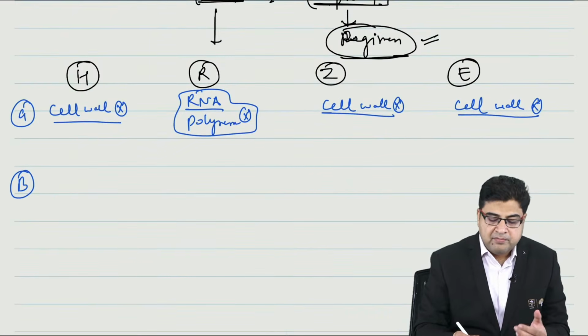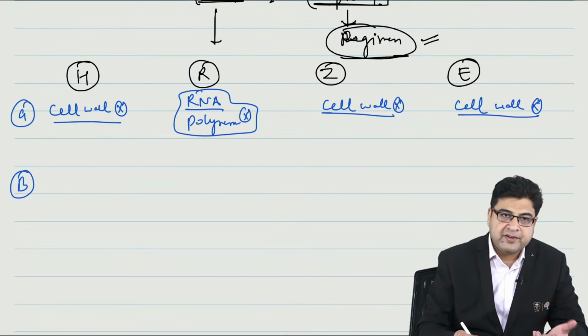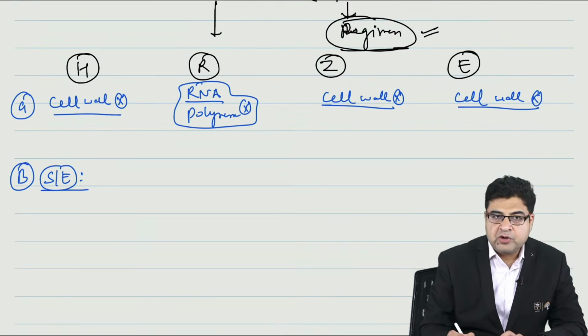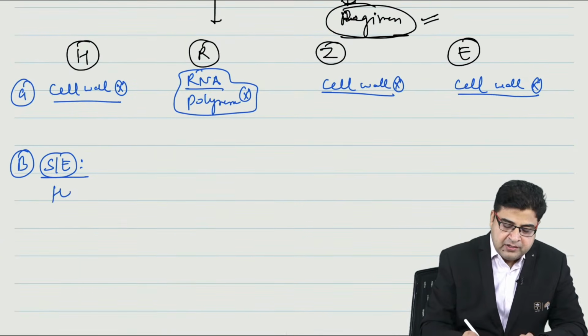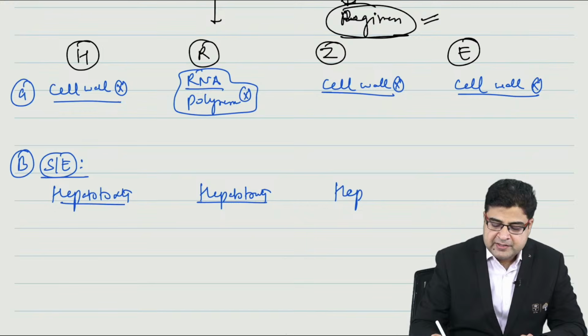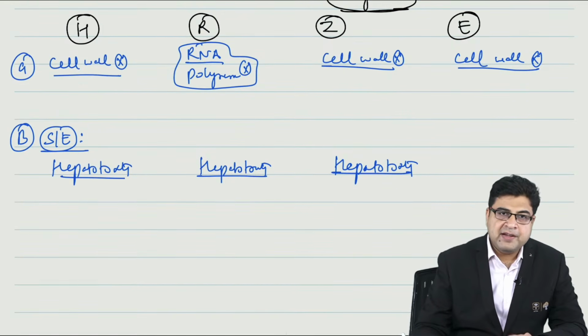Now if we talk about the medicines' side effects, what are the side effects of isoniazid? Isoniazid can cause hepatotoxicity. Even rifampicin can cause hepatotoxicity. Even pyrazinamide is a medicine which can cause hepatotoxicity. So three medicines can cause hepatotoxicity as a side effect.